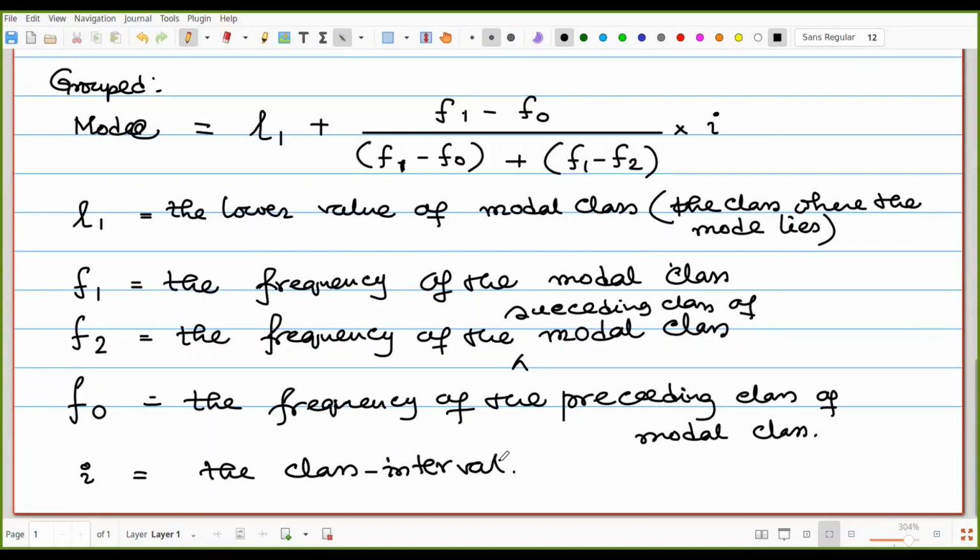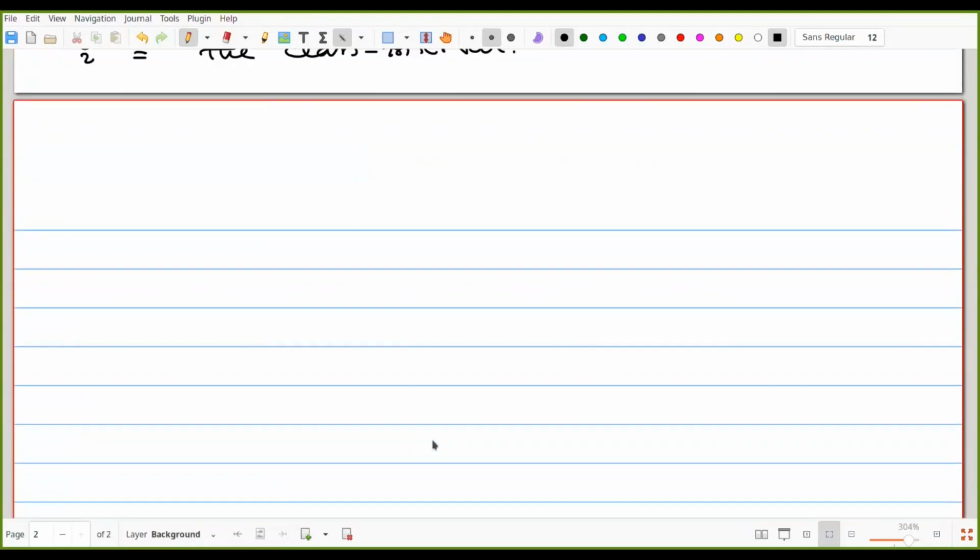So let's check what is happening here with a problem or example. Suppose the problem has been given in that way. There are two columns.